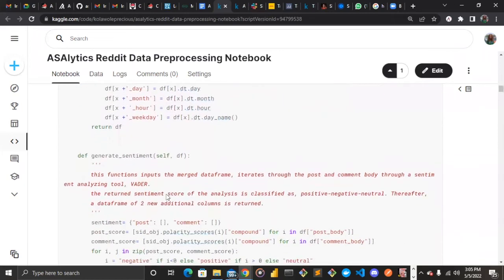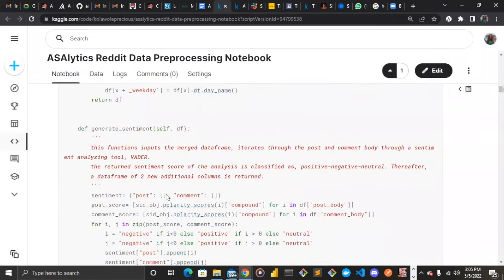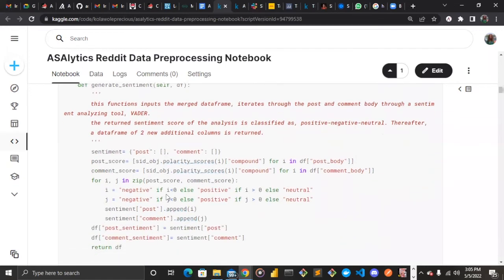The last part is generating the sentiment from our data. In this part, I said we used VADER, an AI model that gets this done. We passed the data, the post body and the comment body containing text, to our VADER model. The VADER model gets the negative score, the positive score, and the neutral score for each of them.